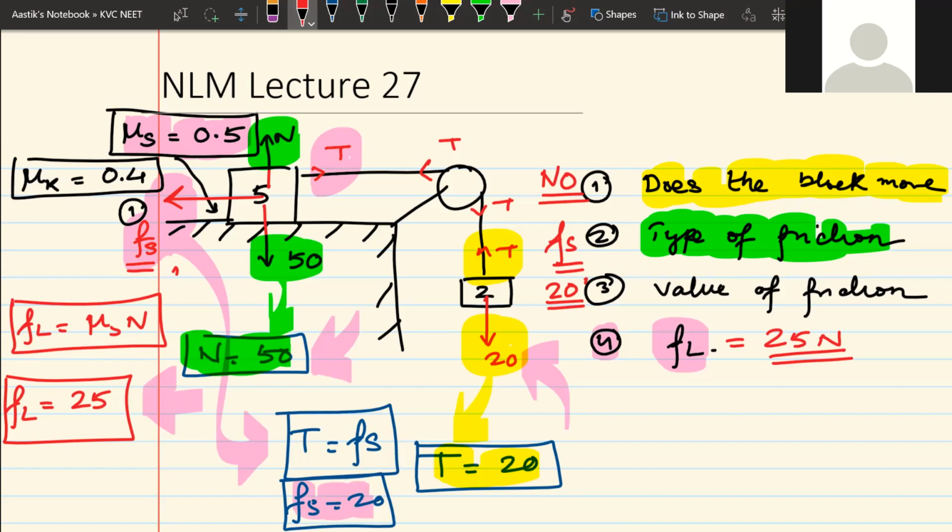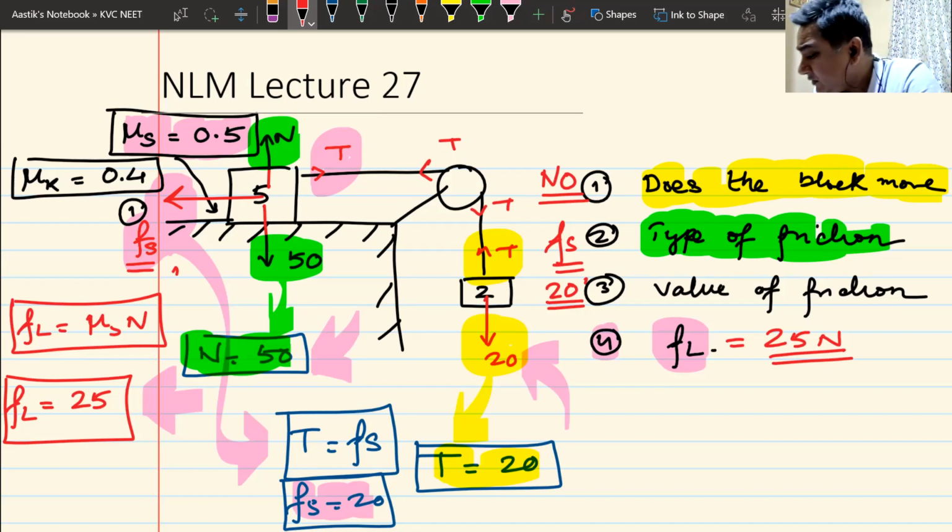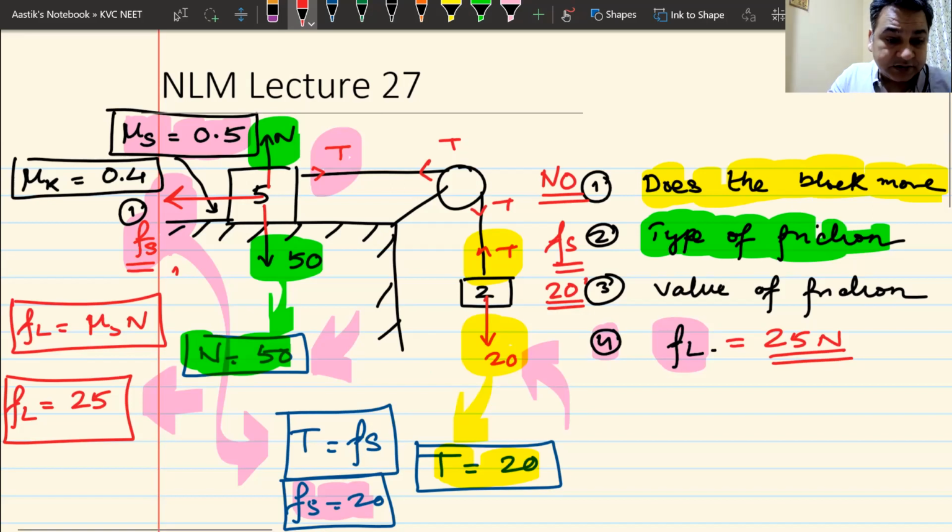There can also be a case where the block moves. That case comes, that case comes. What about the students in the online class? Do we have an agreement with this question? So shall I move forward?